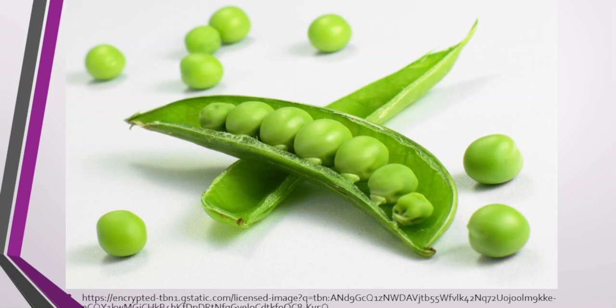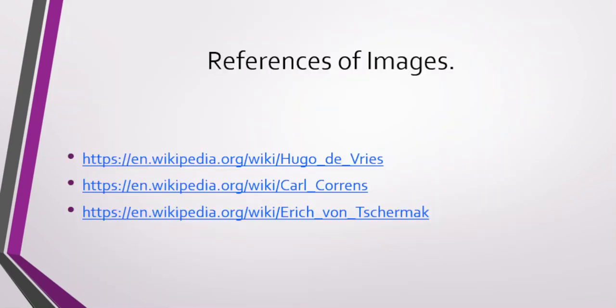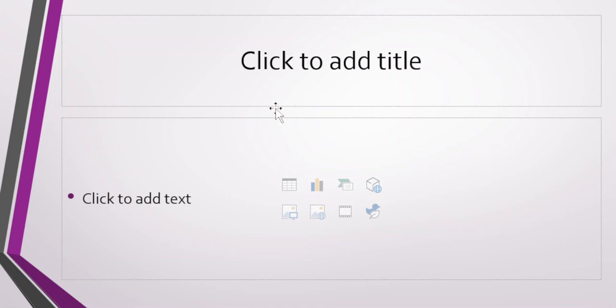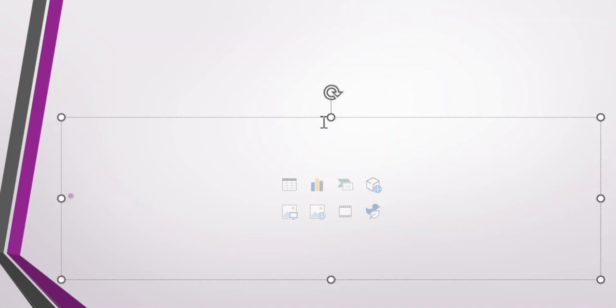Before coming to the pea plant, I will speak about one topic: what actually Mendel had seen. When Mendel was studying heredity, what exactly is heredity, what is inheritance? Heredity and inheritance are the same thing.